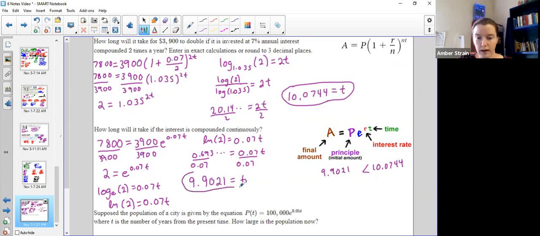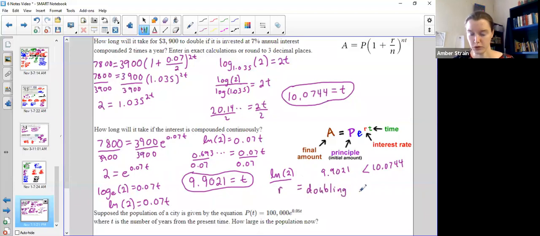Okay, now what's awesome is that this works out very consistently. Every time you're asked to double something, you would have doubled the number, and when you divide, you'd get your 2 right back out. Every time it's compounded continuously, you would have an e, which means right here it would always turn into an ln. So every time you're asked to compound continuously, if you wanted to find your doubling time, all you would do is take ln of 2 and divide it by the interest rate. That's all we did. ln of 2 divided by the interest rate equals the doubling time.